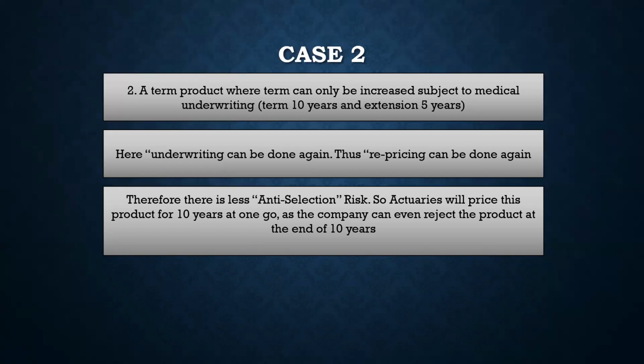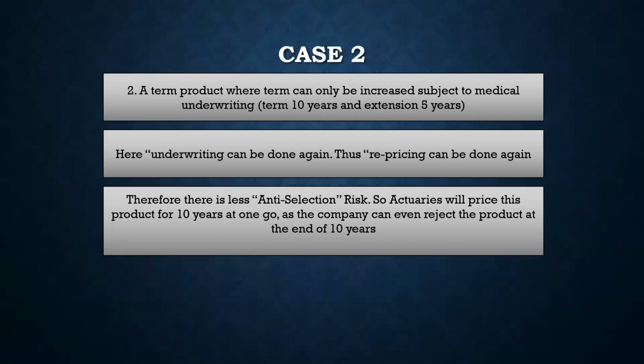So that's why the company or the actuaries are pricing this product at a much lower rate, right? Because the anti-selection risk is not there, which was present earlier. So this anti-selection risk is not required to be considered in the premium initially. So that's why the contract boundary is 10 years.